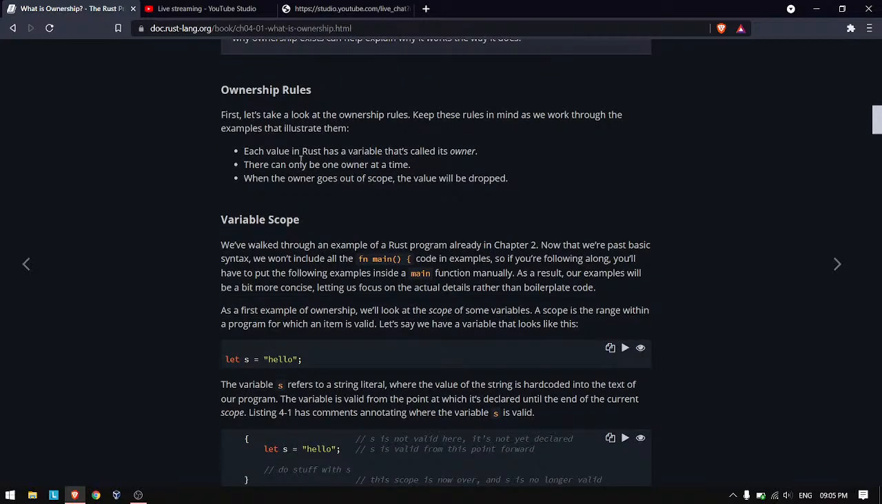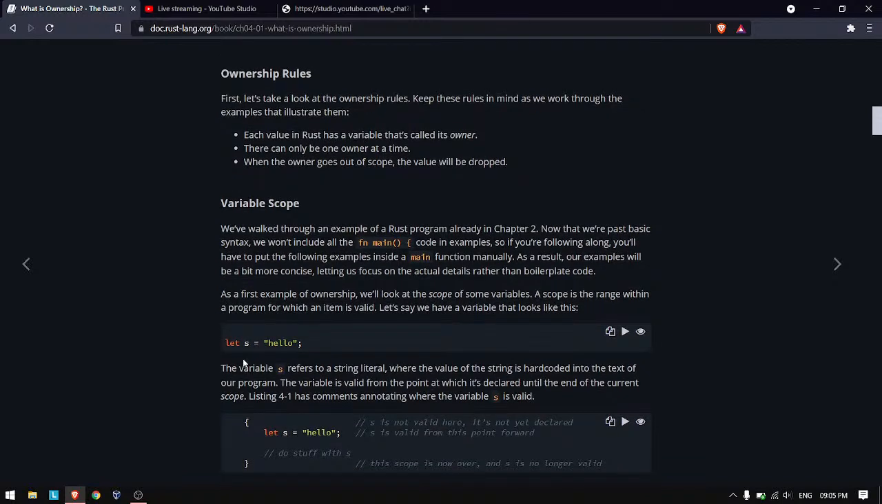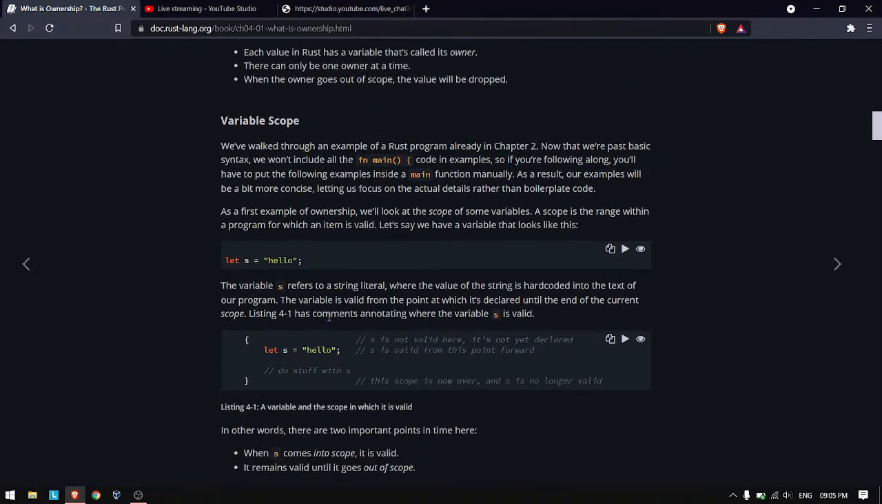So first, let's just take a look at the rules. Every value has a variable, and that variable is called its owner. For example here, hello is a value and s is its owner. Every value can have only one owner at a time. There can't be many owners, just one owner. And once the owner goes out of scope, the value will be dropped. Those are just the basic rules, we will see more about them later.